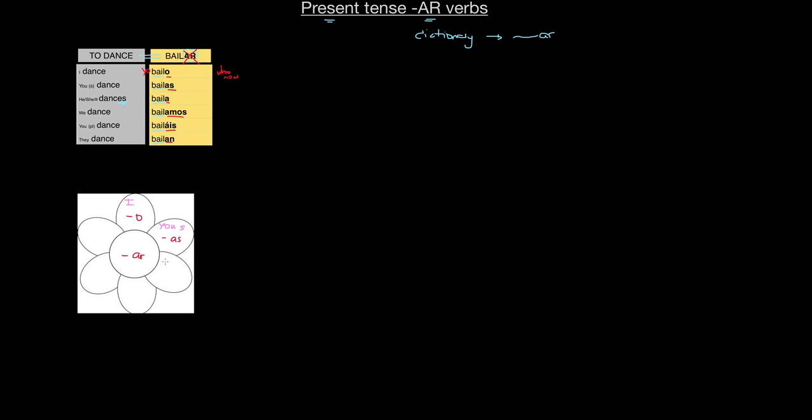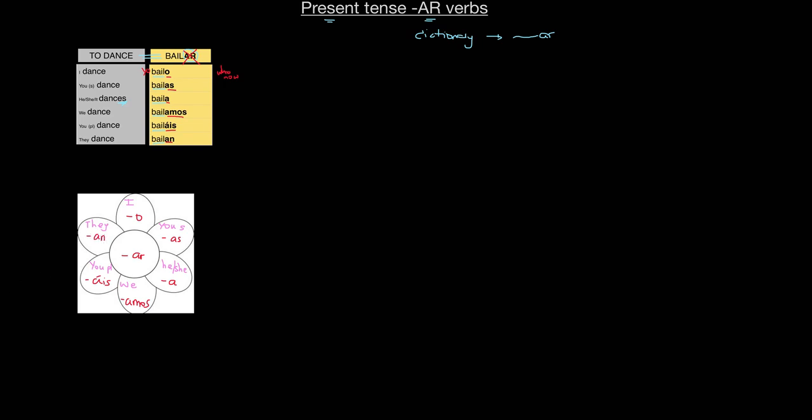For the he, she, or it, although in Spanish there's no it, we'll add an a. For the we form, instead of the AR, we'll add amos. For the you plural, so if I'm talking to a group of people, I will add an ice. And for they, instead of the AR of the infinitive, I will add an.